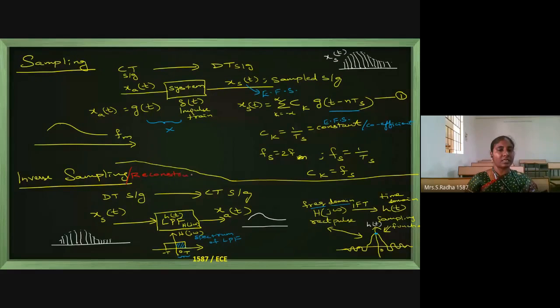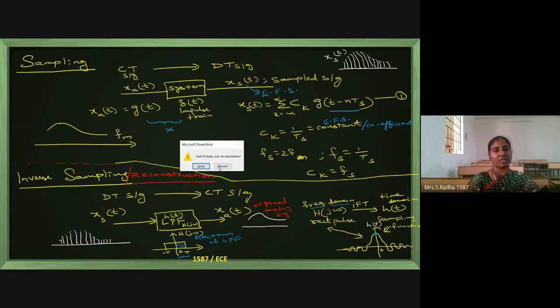What are we reconstructing? The original analog signal we are reconstructing. Above this horizontal line, forward direction sampling is there. Below the horizontal line, reverse direction reconstruction is there, where from the sampled signal we are getting back the original analog signal. I have explained the whole process, how it happens.